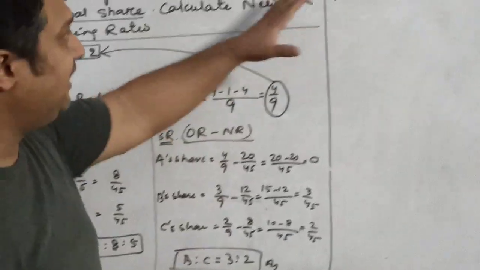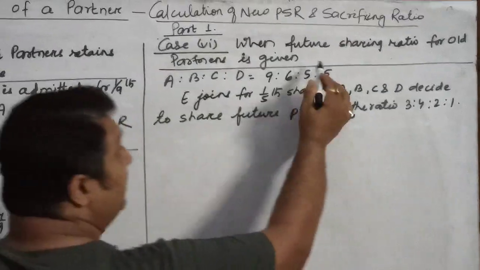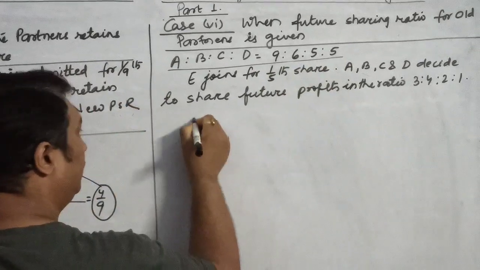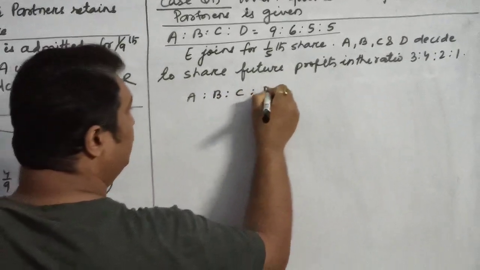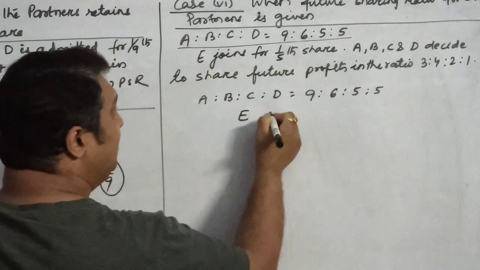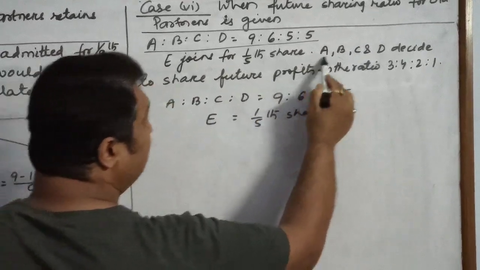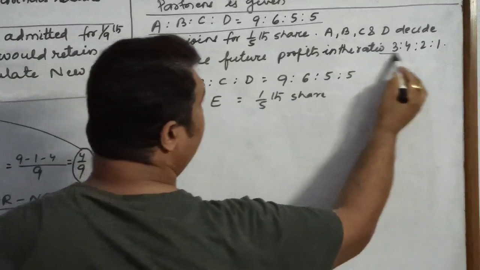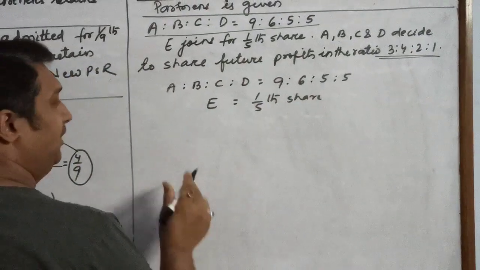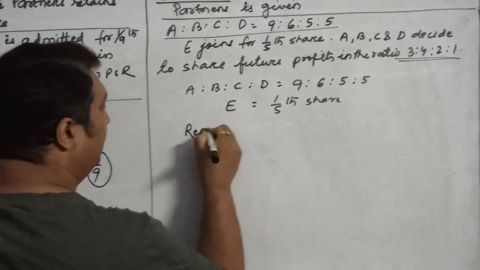Now, this is the last case which I have taken, children, in which the future sharing ratio for old partners is given. You are provided with the old ratio. A is to B is to C is to D is 9 is to 6 is to 5 is to 5. Another partner E joins for 1/5 share in future profit, and A, B, C and D decide to share future profits in the ratio 3 is to 4 is to 2 is to 1. In this particular condition, children, first of all you will find out the remaining profit.